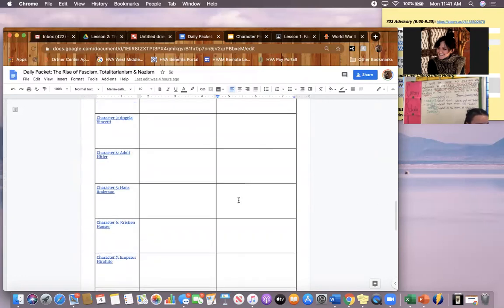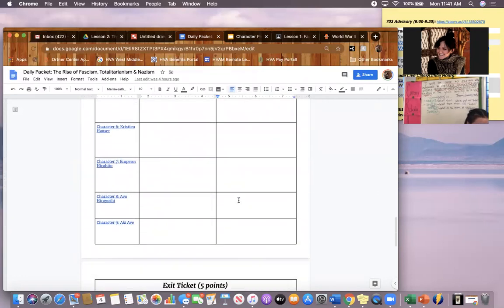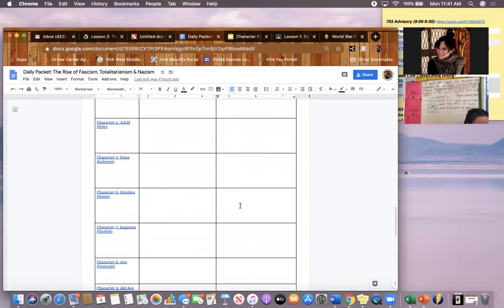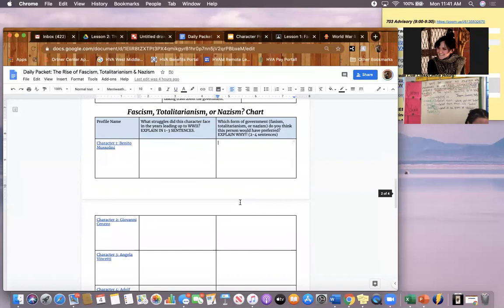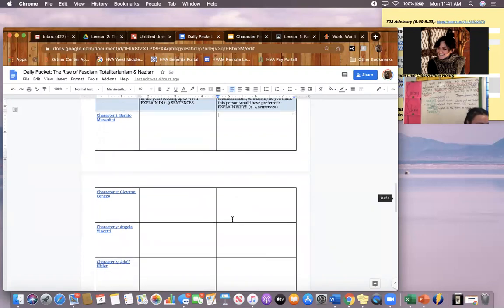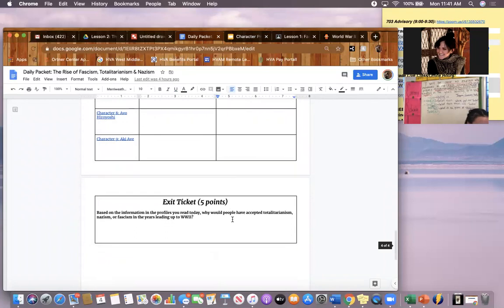They don't all have to be from the same Axis country. They can be from Germany, Japan, or Italy. It can be any 5 characters. If you would like to do all the characters of Germany and 2 from Italy, none from Japan, that's okay. The very last step for today is to complete your exit ticket.